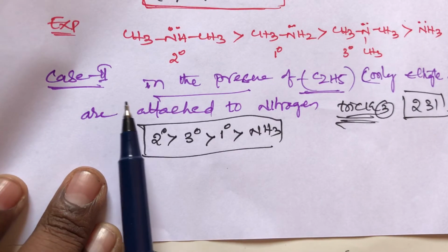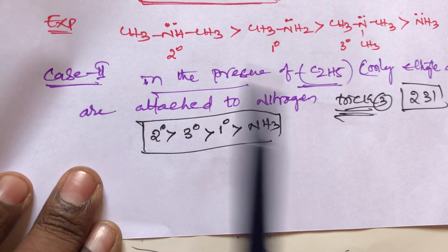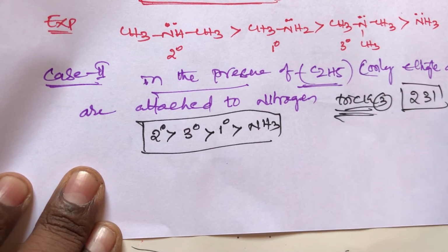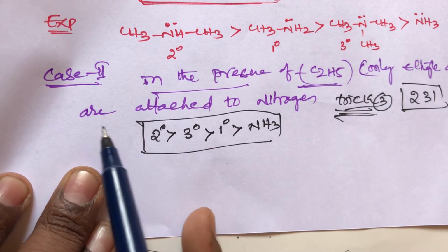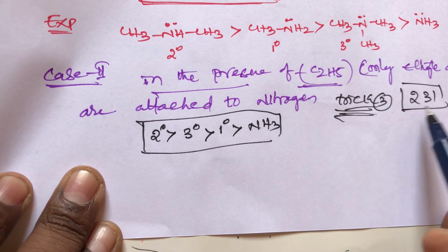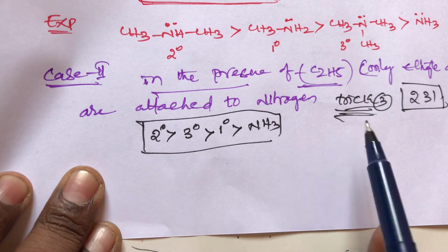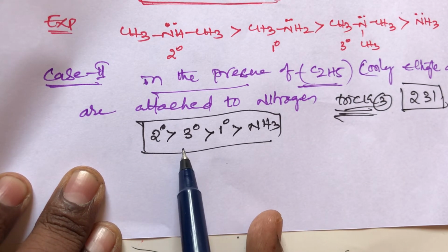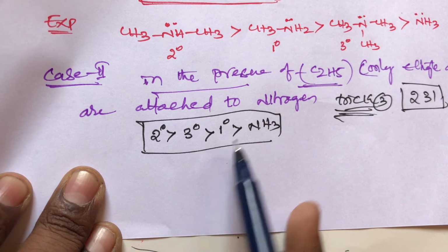But in case number 2, that is condition number 2, in basic strength of amines in aqueous medium, in the presence of ethyl groups, only ethyl groups are attached to the nitrogen, that is trick number 3, that is 2 3 1. So 2 3 1, what is the order here? Secondary amines is greater than tertiary amines is greater than primary amines is greater than ammonia.